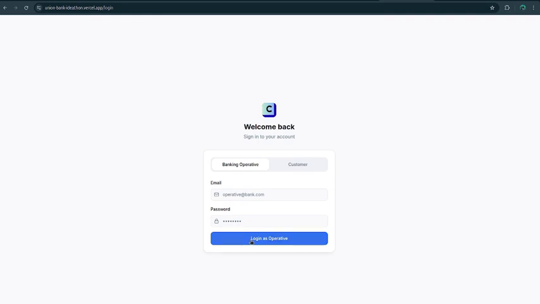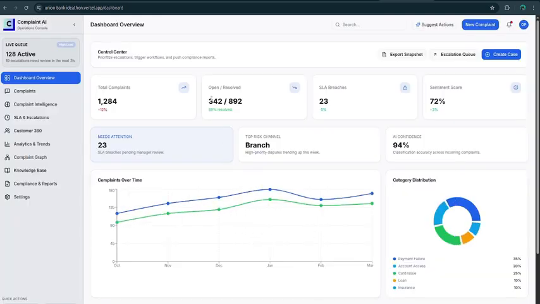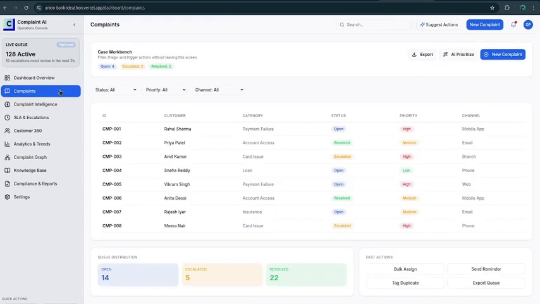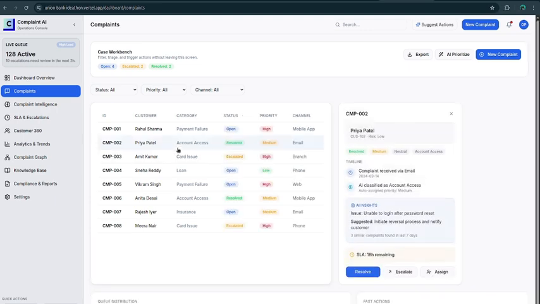So this is the dashboard for the banking operative, where he or she can view the total complaints, how many of them are open or resolved, how many SLA breaches have occurred, and the sentiment score. Here are the complaints with priority and status as well. Now this is the separate dedicated complaints tab where you can individually view all the complaints. For example, this Priya Patel has a category of account access complaint. I can view the timeline and the AI insights, because this is a complaint that AI could not solve, so I could resolve it myself.